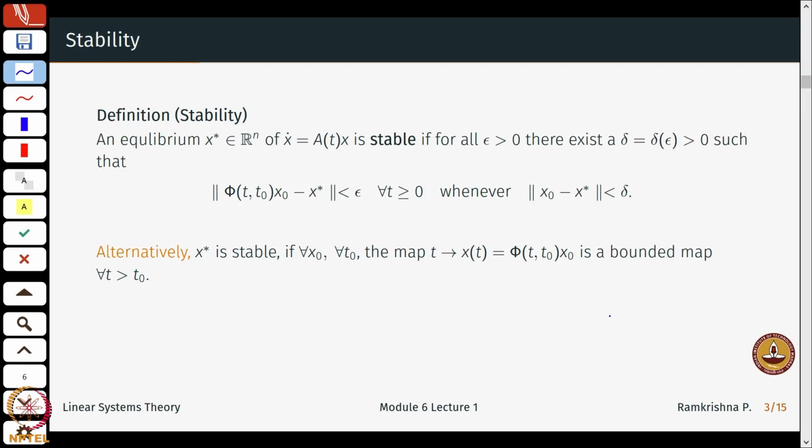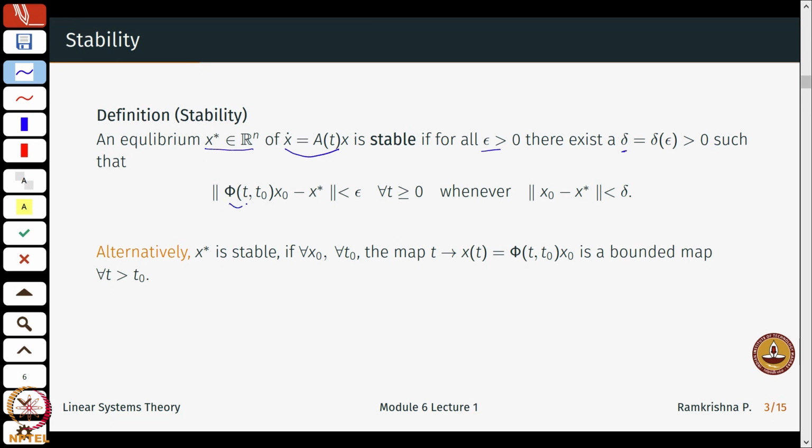Okay, so the first definition of stability. What does it mean? Stability is always defined with respect to an equilibrium x star. So, an equilibrium x star of the system x dot equal to A(t) x, and just for ease of notation I drop the time argument for x, is stable if for all epsilon greater than 0 there exists a delta which is a function of this epsilon such that if I take the norm.